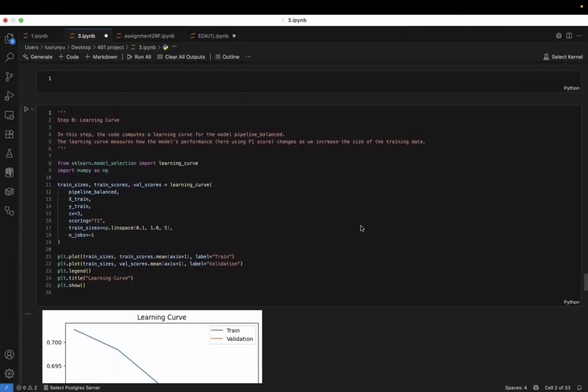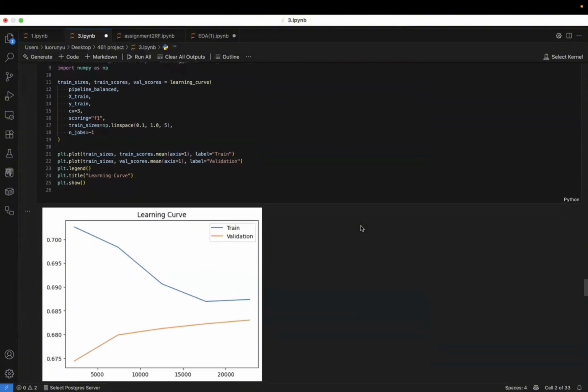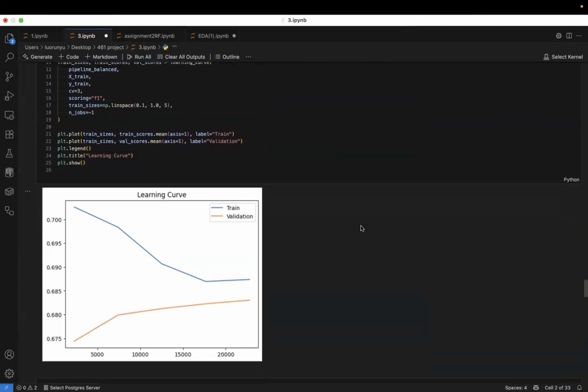Then we generated a learning curve to diagnose the model's bias and variance. This tells us if we are overfitting or underfitting. Here the blue line is the training score and the orange line is the validation score.